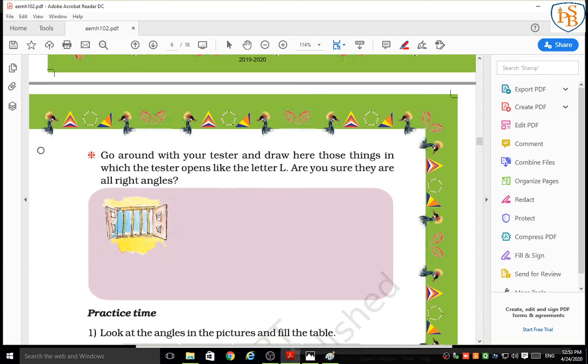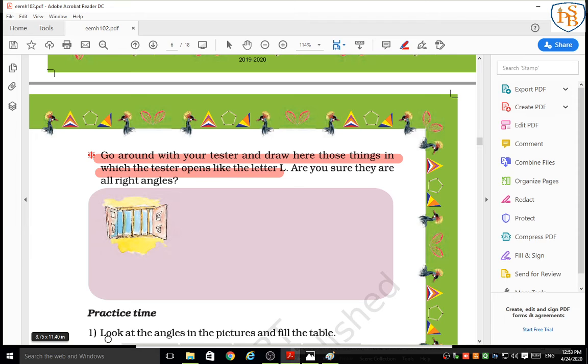Come to the next point. Go around with your tester and draw those things in which the tester opens like the letter L. Now all you students, at your home, you have to make a tester with the help of two cardboard strips. Just pin it, and after that go around in your home or in your room and test the things.